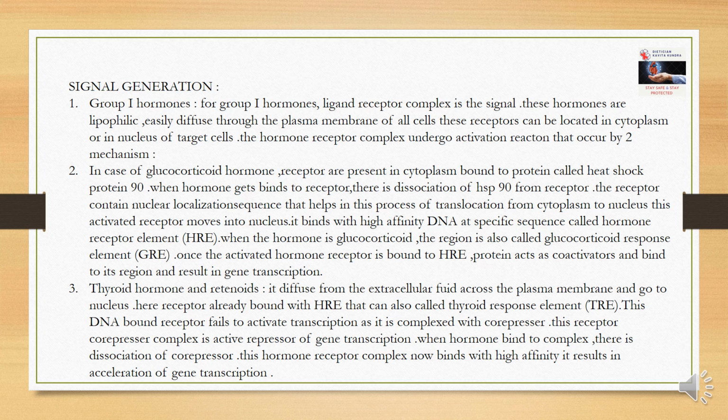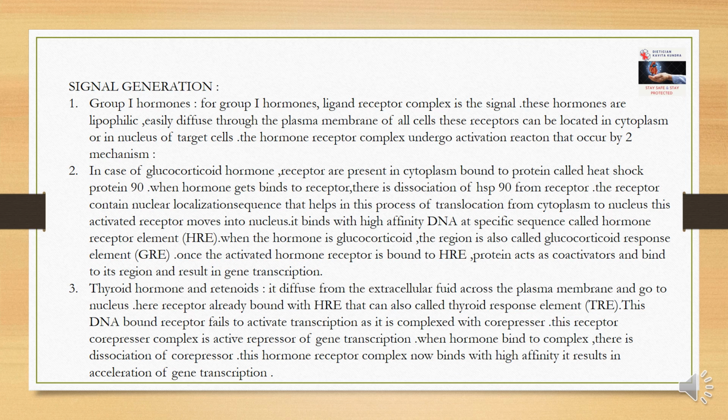In the case of glucocorticoid hormone, receptors are present in the cytoplasm bound to a protein called heat shock protein 90. When the hormone binds to the receptor, there is a dissociation of HSP90 from the receptor, and the receptor contains a nuclear localization sequence that helps in the translocation from cytoplasm to nucleus.